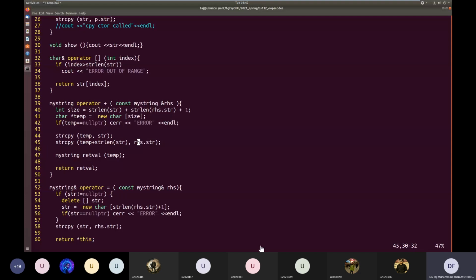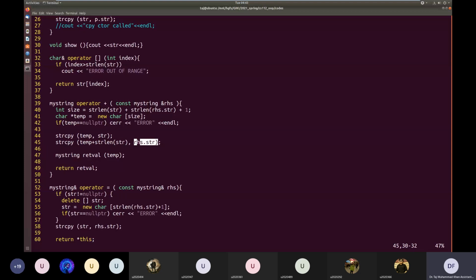And here we are overloading it for the MyString type, and we have defined it to be a concatenation operator. So what concatenation does is it takes two strings, one from the left hand side operand of the plus operator, and the other from the right hand side operand, and combines them into a new string.